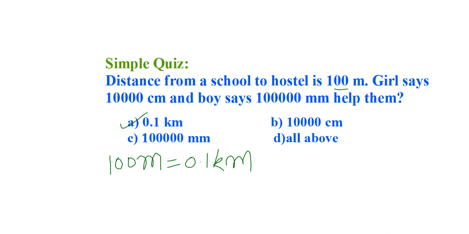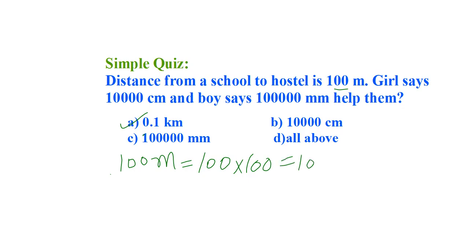Next one, 100 meters. Convert these 100 meters into centimeters. 1 meter means how many centimeters? 100. So 10,000 centimeters. So option B is also correct.